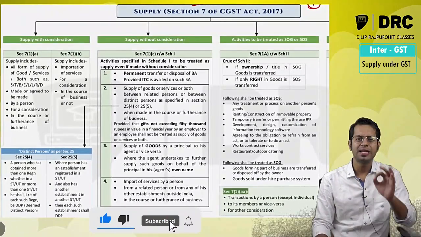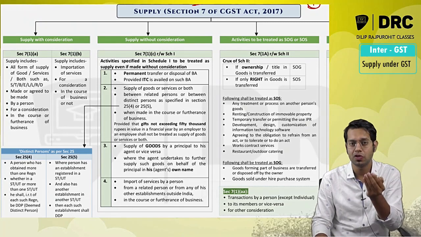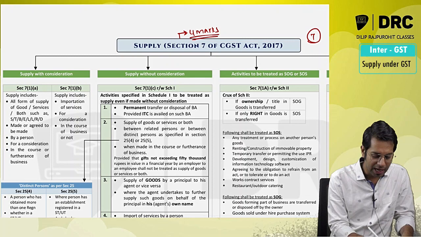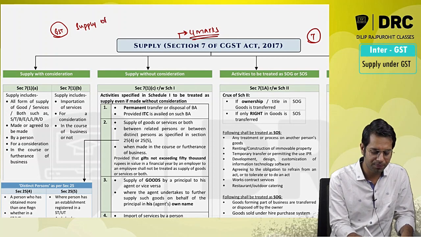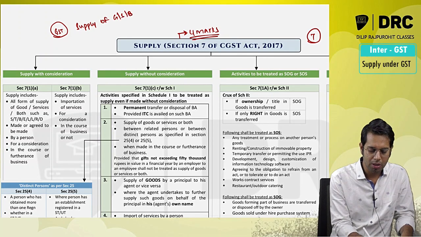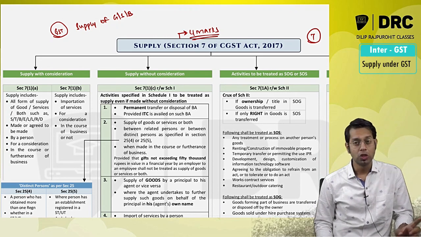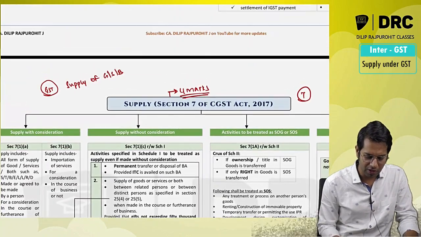Now there is something called a taxable event. Sir, what do you mean by taxable event? Taxable event is the reason because of which you are paying the taxes. Under GST law, the taxable event is supply of goods or services or both. The meaning of supply is given in section 7.